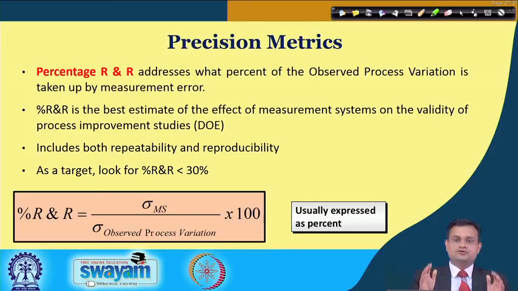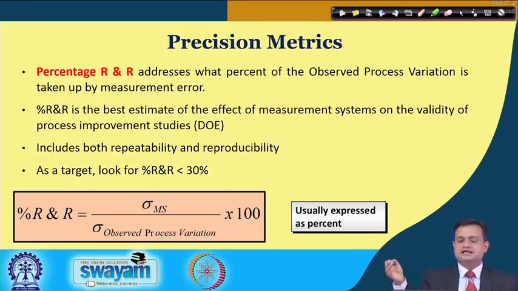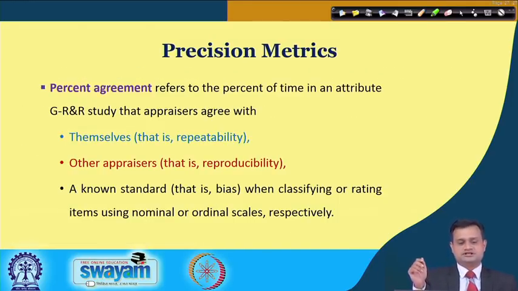Again I am reminding you that I must address what percentage of the variation is because of the measurement system. Percentage R&R is the best estimate, and we conduct a design of experiment that we will see in the next lecture. Percentage R&R should be less than 30%. Sometimes, if you want very precise data, 10% or 20% could be expected. Percentage R&R is sigma ms divided by sigma of the observed process variation, times 100, expressed as a percentage.